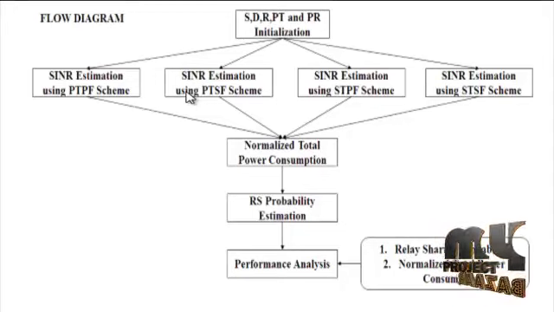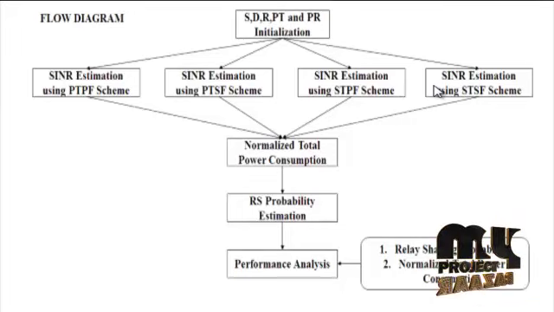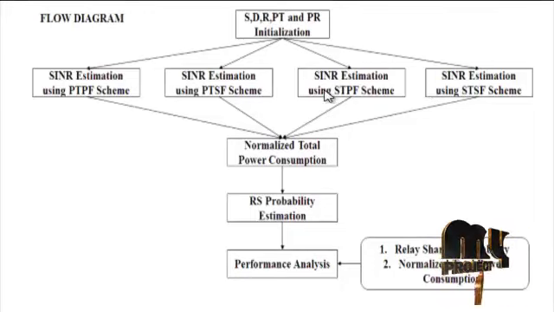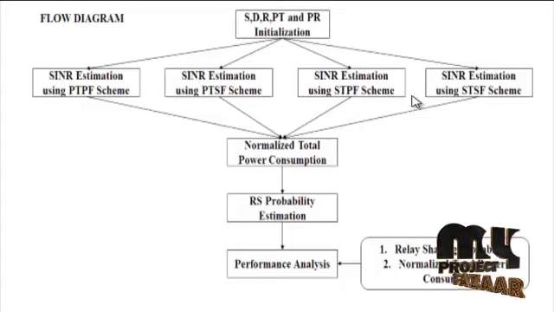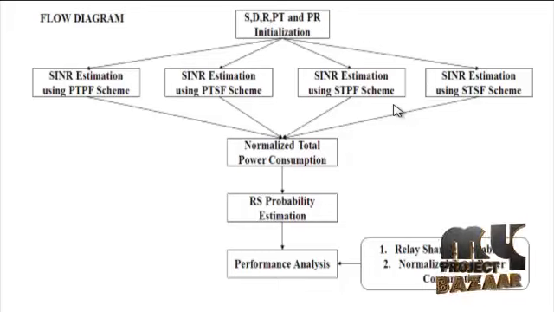For both STPF and STSF schemes, considering the first and second time slots, the received signal at R is given. Then normalize the power of the received signal and also consider the PT scheme will be split into two parts. In the third time slot, the received signal at PR and D for the STPF scheme can be expressed. The same process is repeated for the STSF scheme. In the third and fourth time slots of the STSF scheme, the received signal at PR and D are given. Finally, the SINR of both PR and D users for both STPF and STSF schemes are proposed.